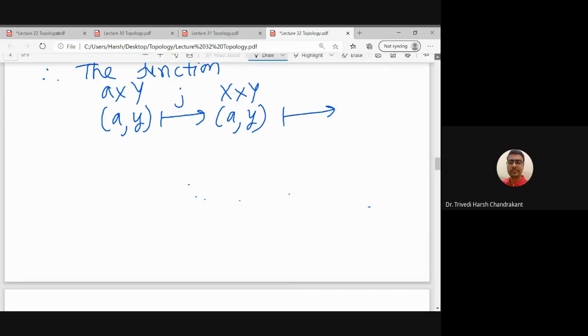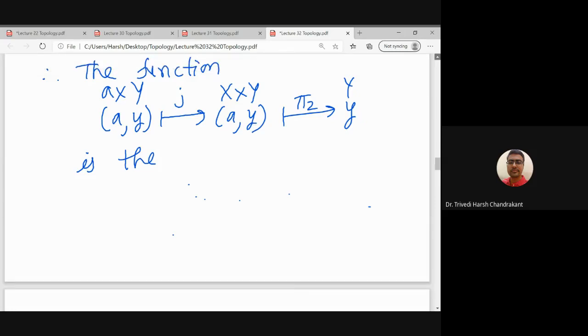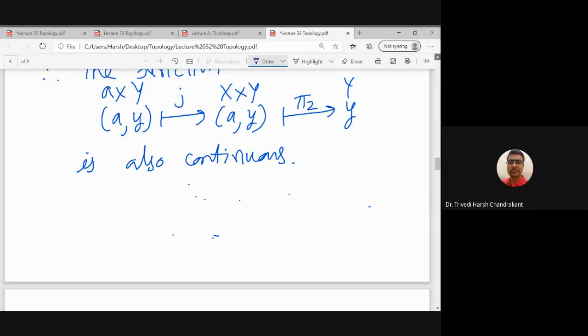Then we apply the projection map that will give us y, which is an element of capital Y. So this map is exactly our map f which we have defined earlier. What we recall is that the composition of two continuous functions is also continuous. So pi 2 is continuous, j is continuous, so pi 2 composition j is also continuous.